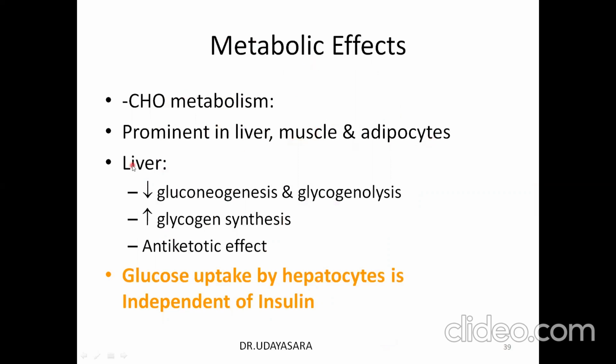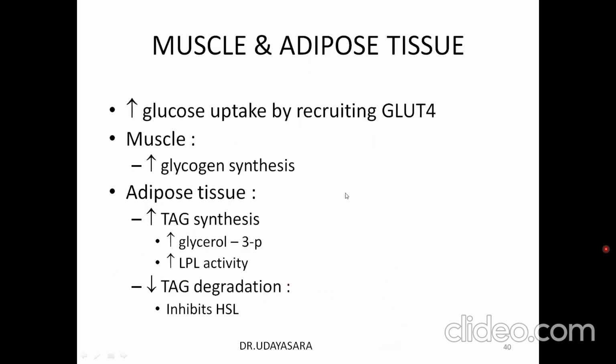The overall metabolic effects of insulin are seen in liver, muscle, and adipocyte. In the liver, it decreases gluconeogenesis and glycogenolysis. It increases glycogen synthesis. It has an anti-ketotic effect, and glucose uptake by the hepatocyte is independent of insulin. In the muscle and adipose tissue, there is increased glucose uptake by recruiting the GLUT4 transporter. And in the muscle, it favors glycogen synthesis. In the adipose tissue, it increases triacylglycerol synthesis and decreases lipolysis.